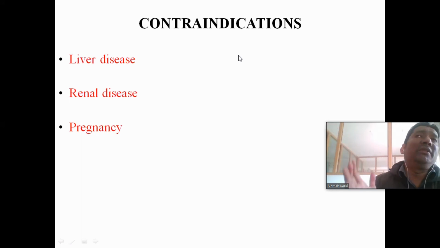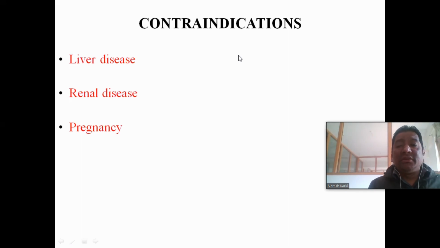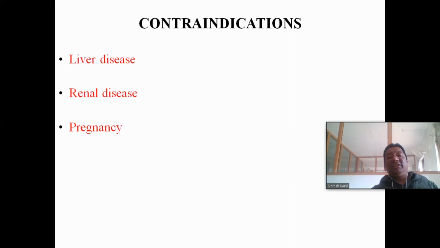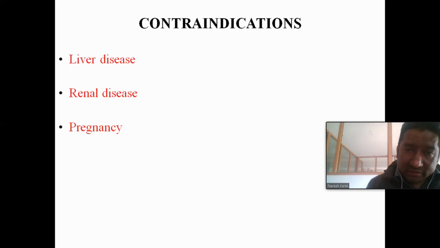And in pregnancy, they produce a teratogenic effect. They cross the blood placenta barrier, which causes the teratogenic effect. That is the reason insulin is the drug of choice during pregnancy. Okay, contraindications: liver disease, renal disease, and pregnancy.